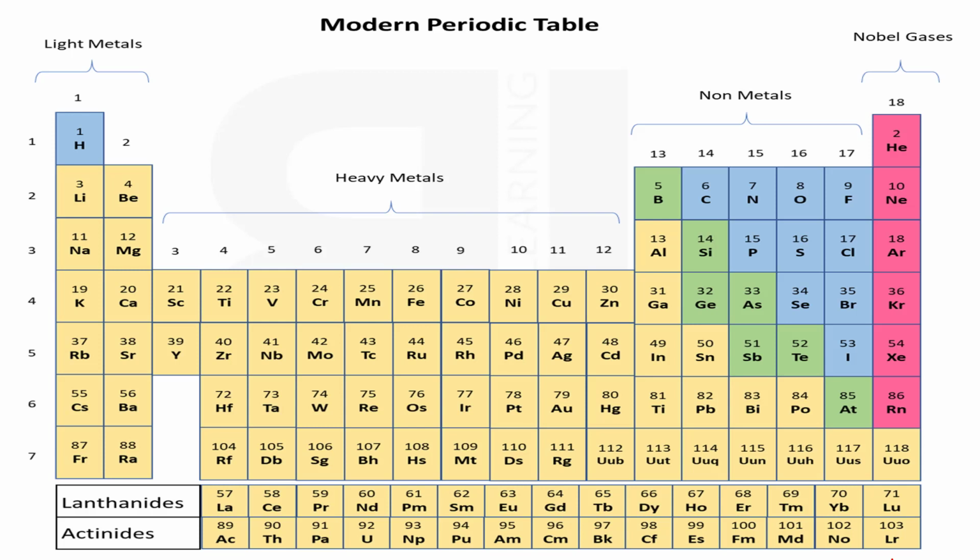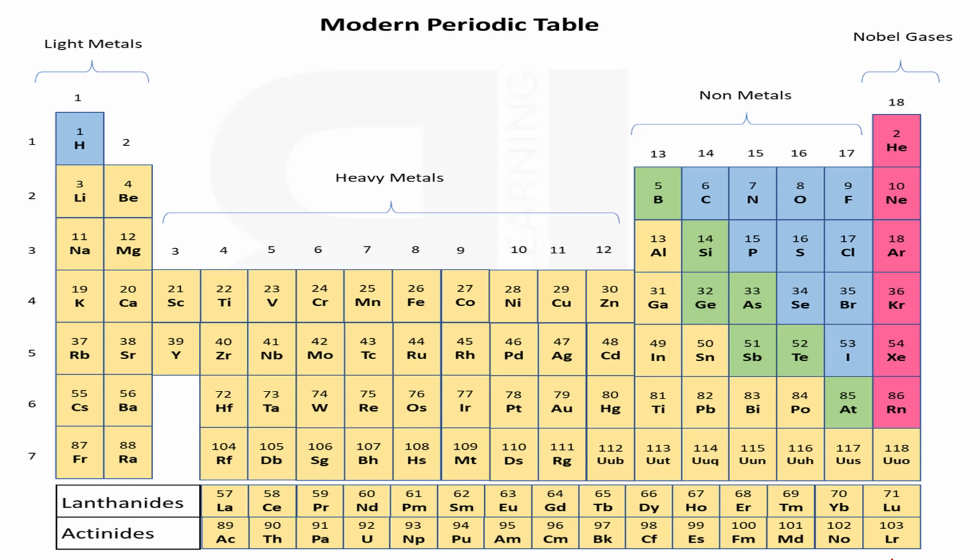Then move towards the very right side of the periodic table. There is the 18th group, which is called the noble gases. These elements are also known as inert gases, because they are present in very rare amounts in the atmosphere and they do not take part in any reaction easily as their outermost shells are completely filled.